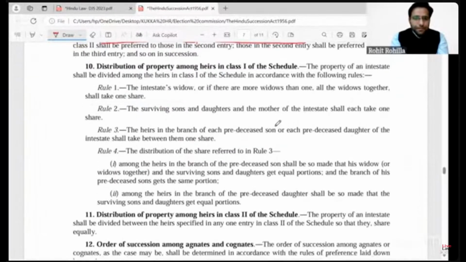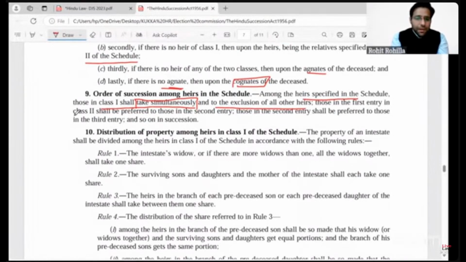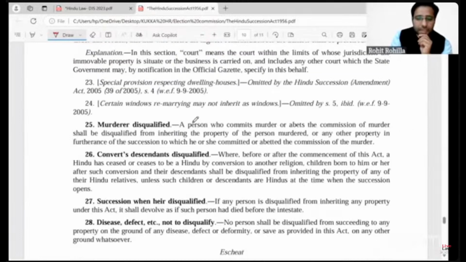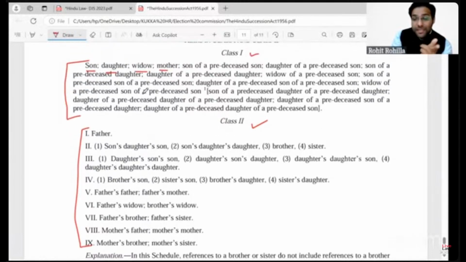Then section 9 further provides principles regarding class 2. It says that those in the first entry of class 2 shall be preferred to those in the second entry, and those in the second entry shall be preferred to those in the third entry, and so on in succession. So what it means actually, in class 2, these total 9 categories are provided, right? So here there is internal preferential treatment also, right, which was not present in class 1.